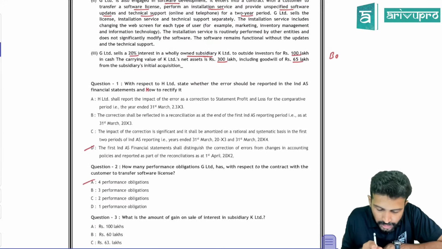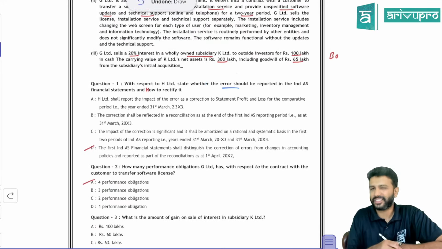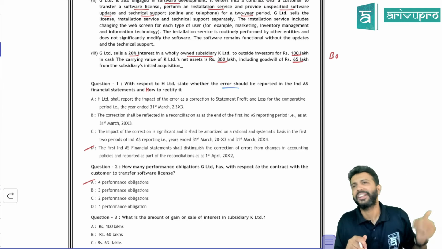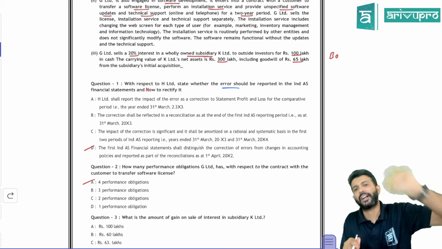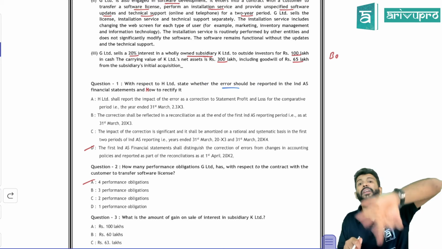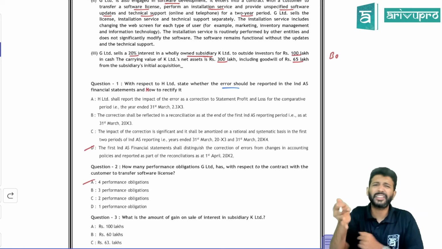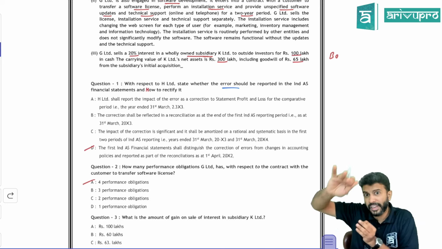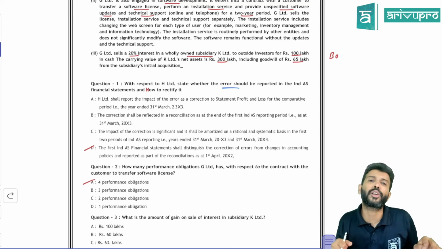With respect to H Limited, state whether the error... Okay, this is an Ind AS 8 question. Error, you know, sir, what do you have to do? If you have committed it in the current year, adjust it in the current year financial statement itself. If you have done it in the previous year, then since you are anyway presenting the previous year financial statement, you can correct that. However, if the error relates to a period before the previous year, then what do you have to do?